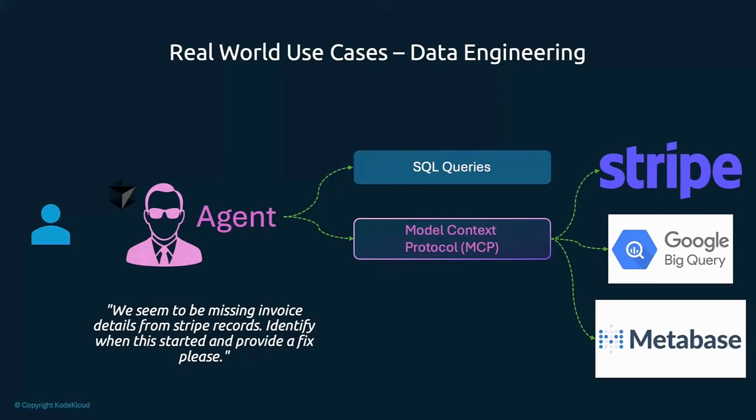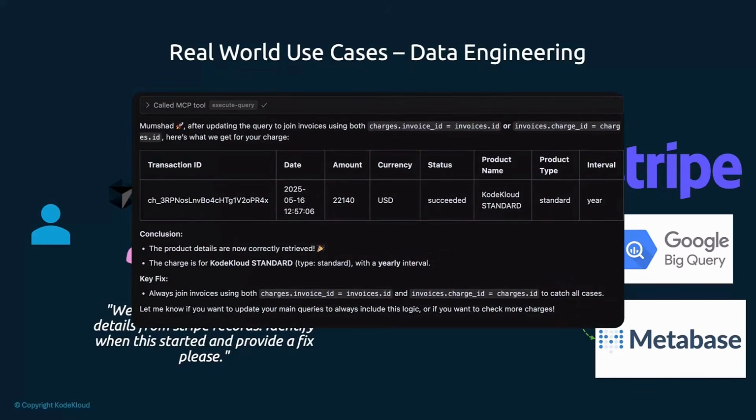And then here's another one that we had internally. We have three data sources: Stripe, Google BigQuery, which is our data infrastructure, and Metabase, which is a visualization platform. We had an issue where we were missing an invoice detail from a particular Stripe record, and we were not able to identify which user that was for. And so we tasked the AI agent, provided it access to these three data sources through MCP servers, and it was able to go on a 5 to 10 minute troubleshooting journey and eventually come back and tell us why it was missing, the particular transaction ID associated with that, and the amount associated with that. So those are some examples of real use cases that the MCP servers can be used for.